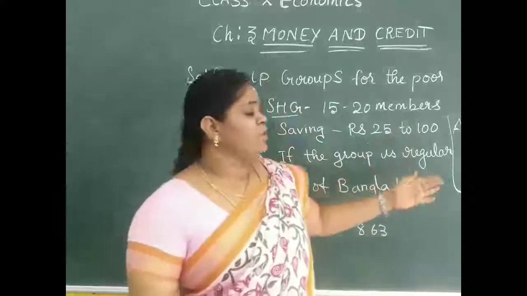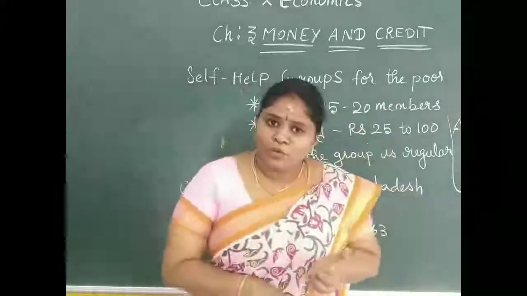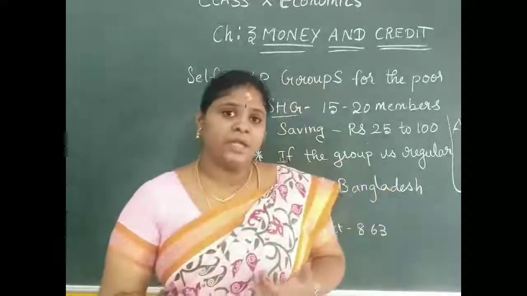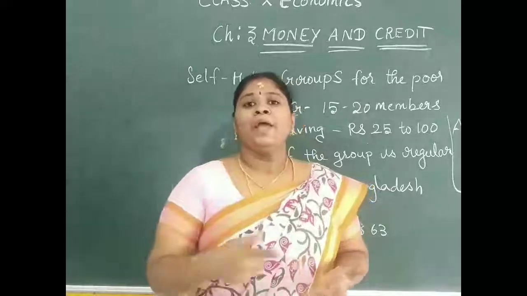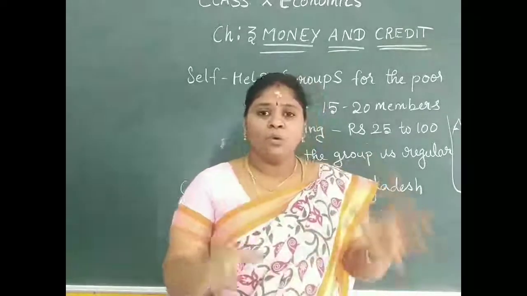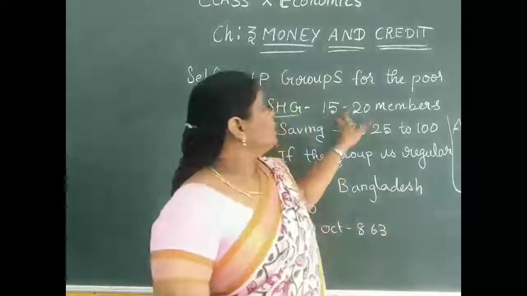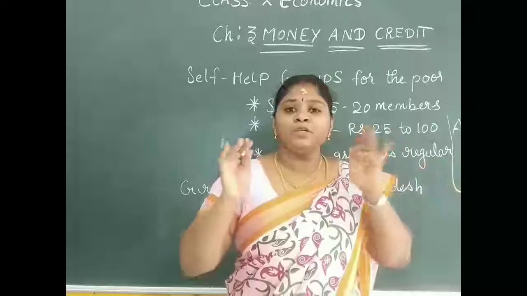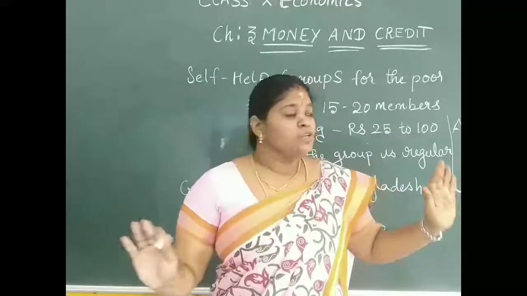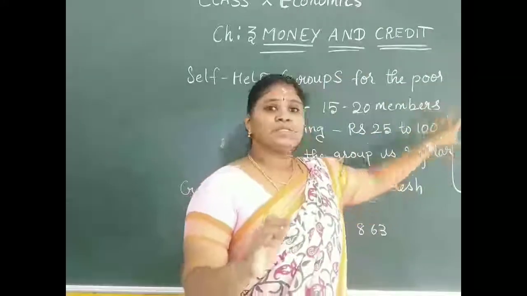Okay. And one more thing you can see is how much loan the self-help group has to get, what the repayment is, what interest they are supposed to pay, and in which activity they are going to utilize it. All of these decisions will be taken by these 15 to 20 members together. Okay, no one will be left out. So they will gather in a common place to discuss these things.